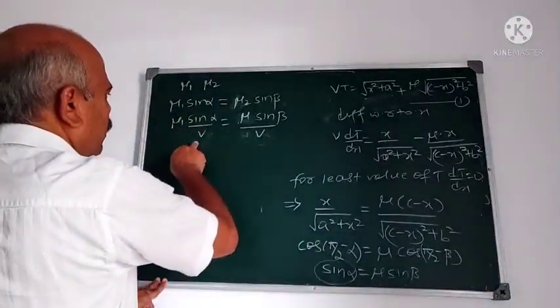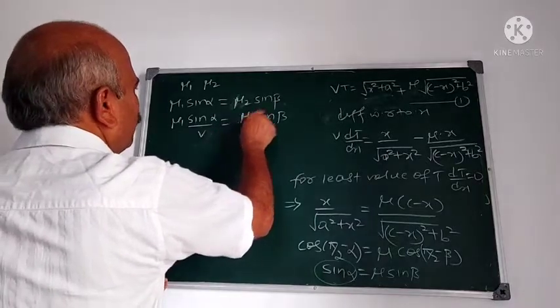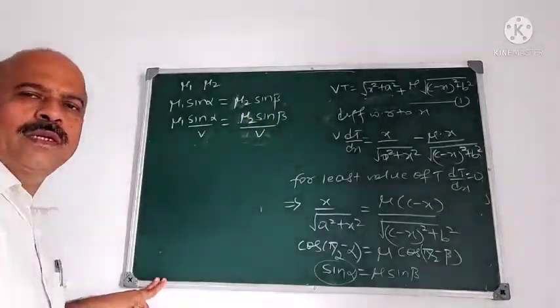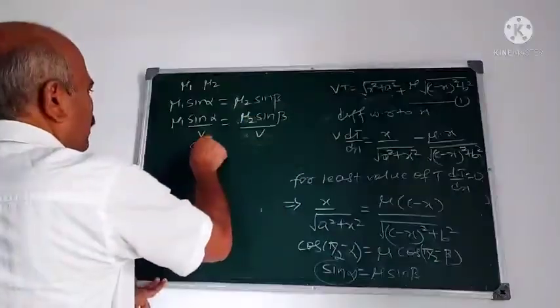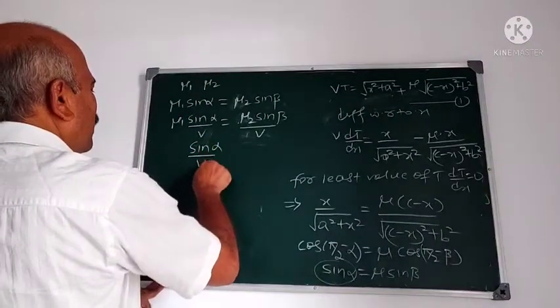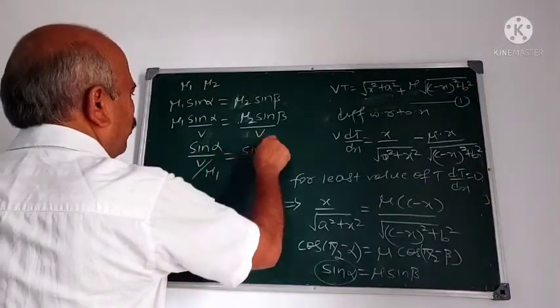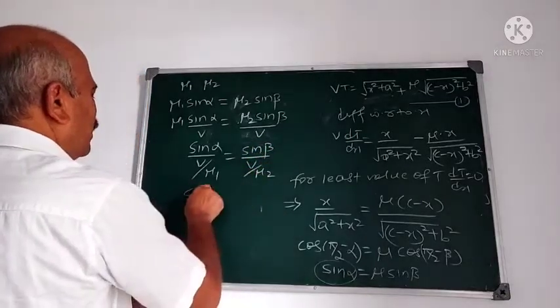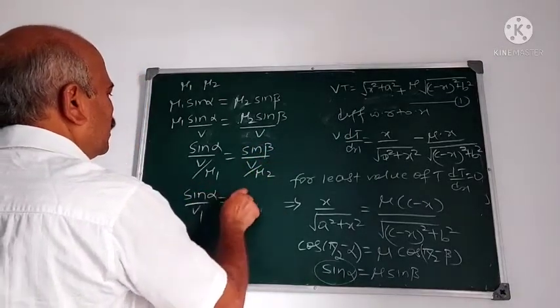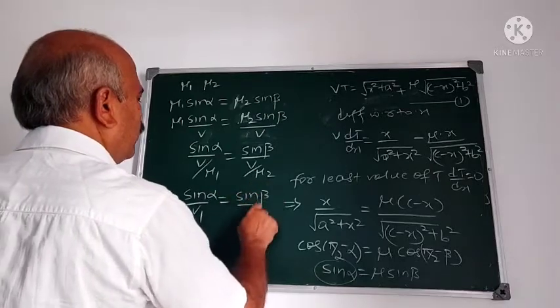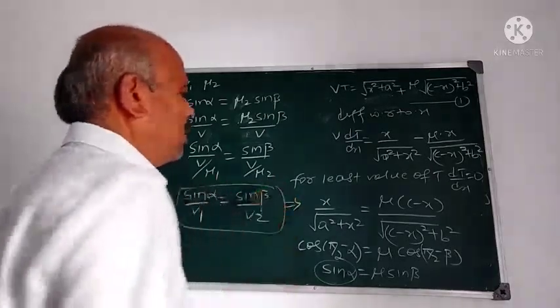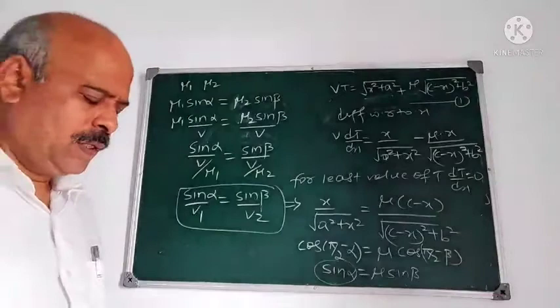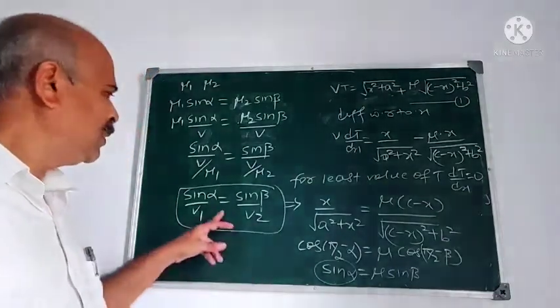Correct? Therefore, sin alpha upon V by mu1 is sin beta upon V by mu2. Therefore, sin alpha upon V1 is sin beta upon V2. And this is the more general form of Snell's law. This is Snell's law.